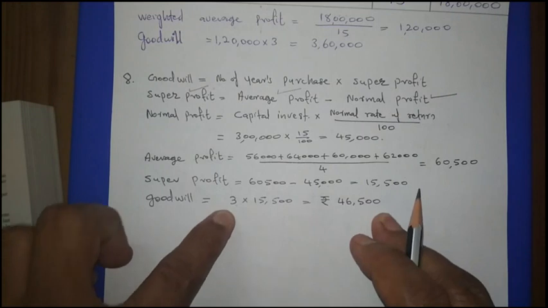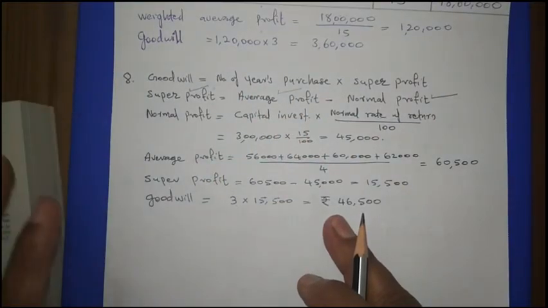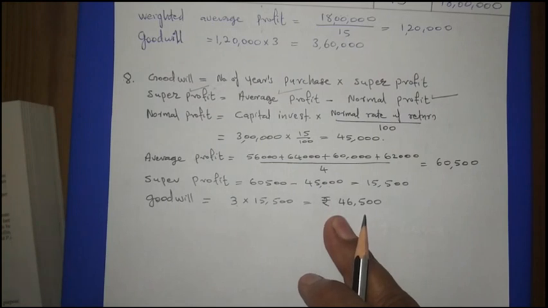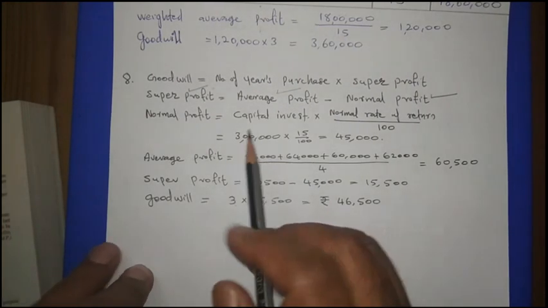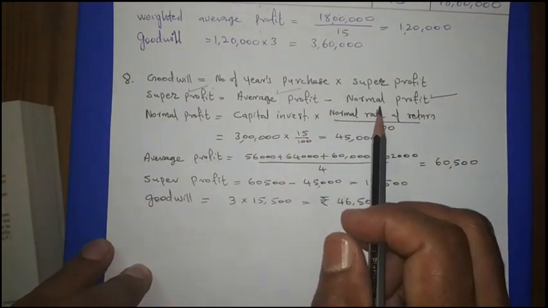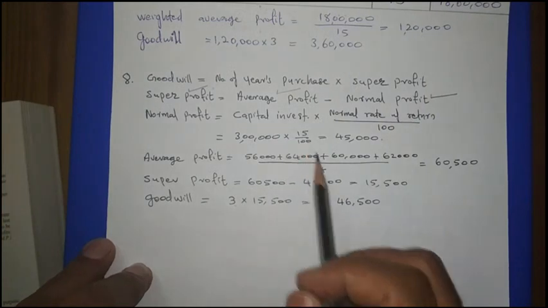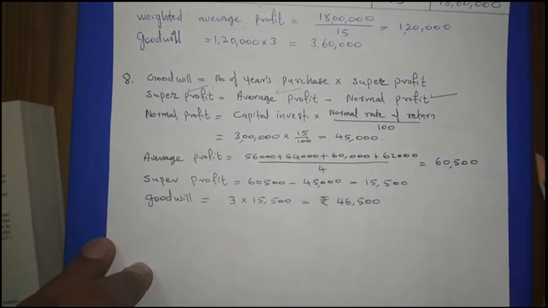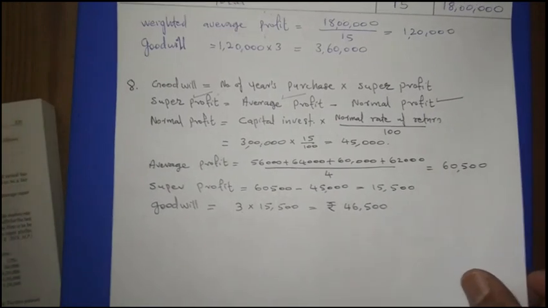So first of all, you study the formula and you use that formula. Here goodwill will be number of year purchase into super profit. Super profit will be average profit minus normal profit, and normal profit will be capital invested into normal rate of return out of 100. Then question number 9.